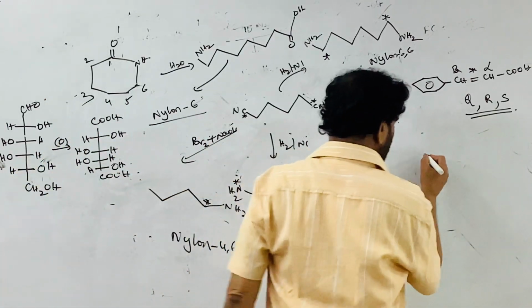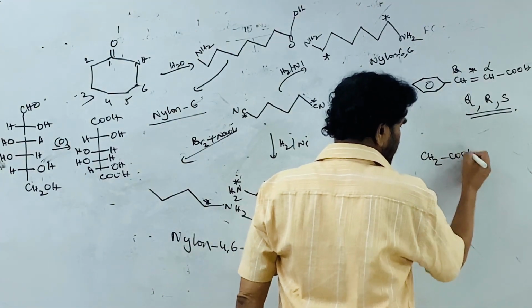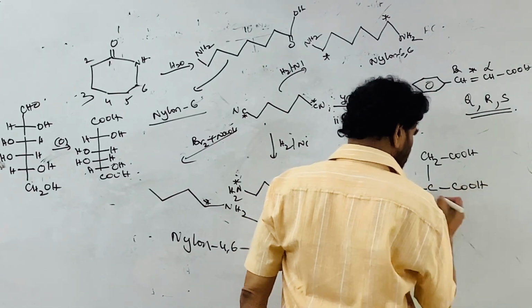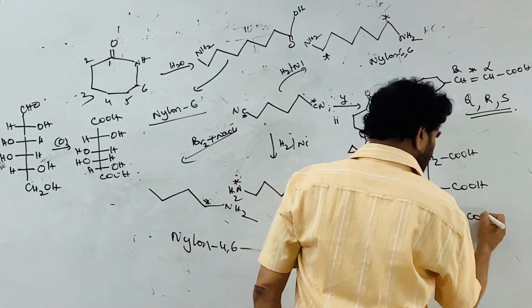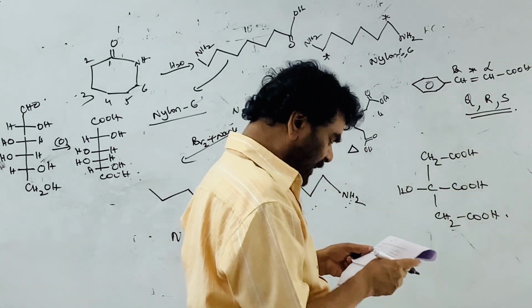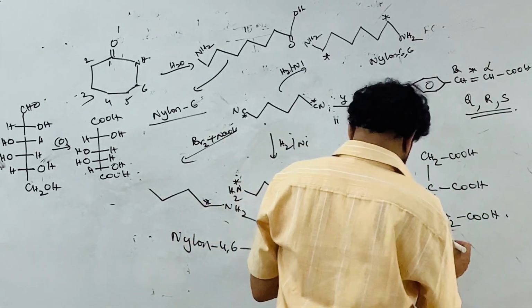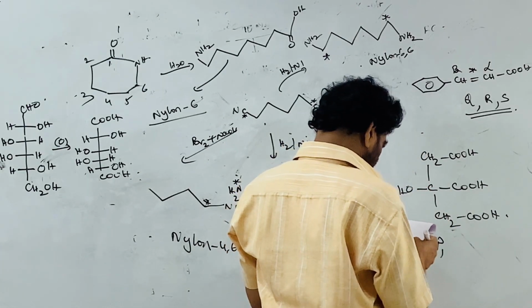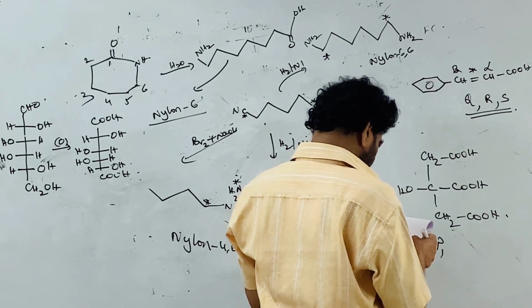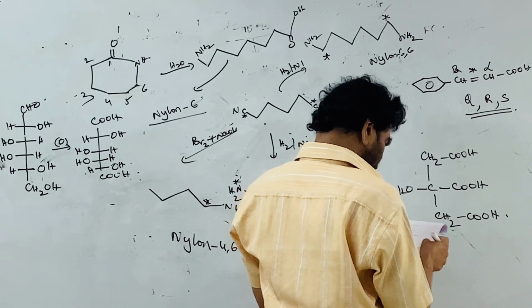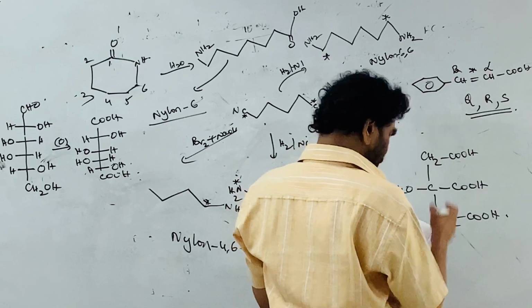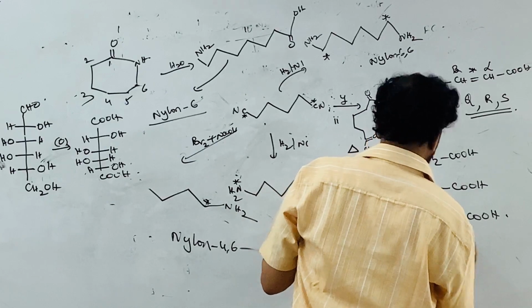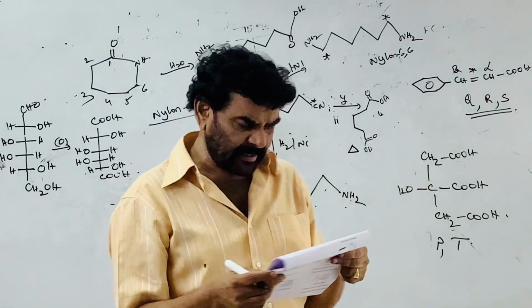Citric acid. You should know the structure of the acid. This is citric acid. This is a tricarboxylic acid. Check: is it a monoprotic acid? No, it is not a monoprotic acid; it is a triprotic acid. Next, contains an aromatic ring? No aromatic ring. Alpha beta unsaturated acid, not correct. Can exhibit geometrical isomerism, not possible. It is a hydroxy acid, yes, correct. So P and T are the correct options for citric acid.